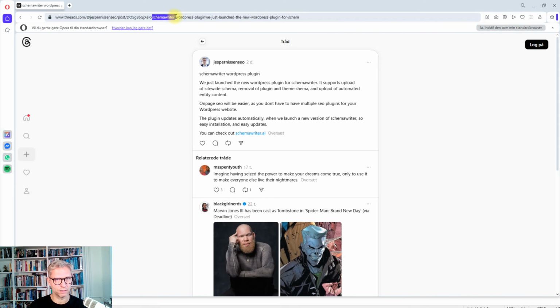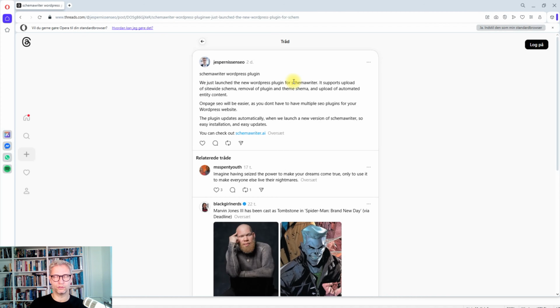You can see it says Schema Writer, WordPress plugin, we just launched. From what I can see, Threads is using the same method of creating search engine friendly URLs, and also the title. It says Schema Writer WordPress plugin up here. That's the title, and it's created based on this content.